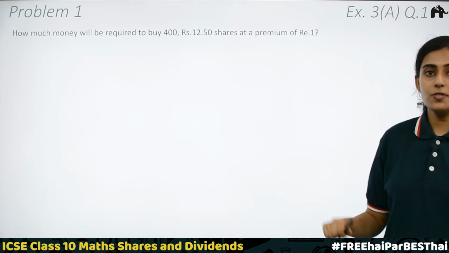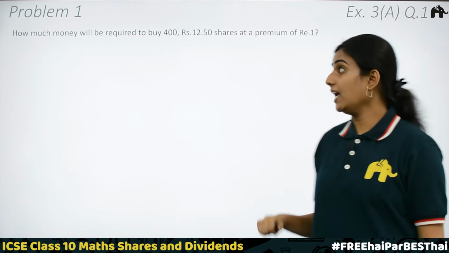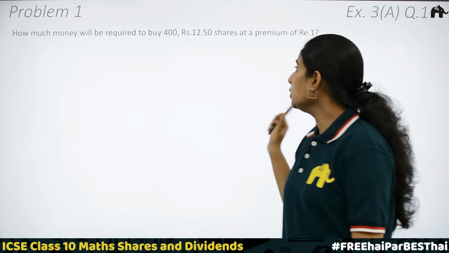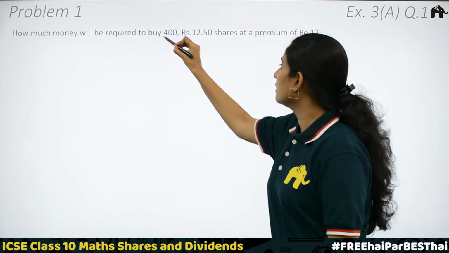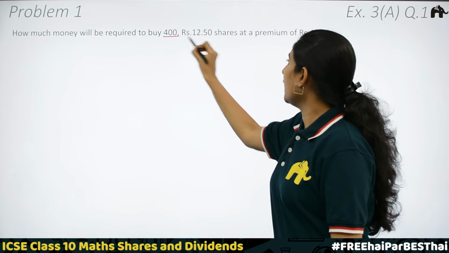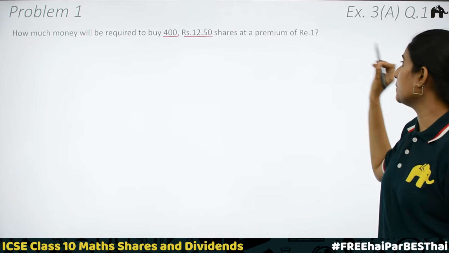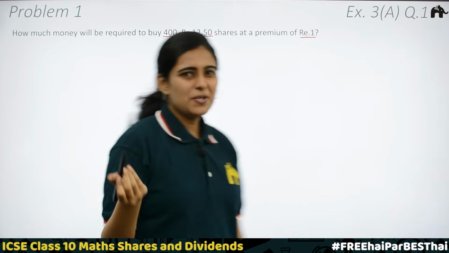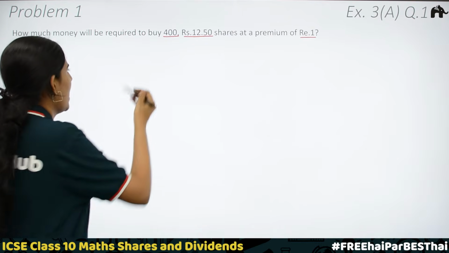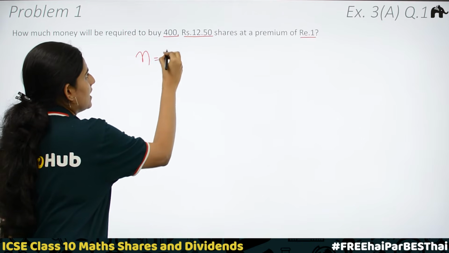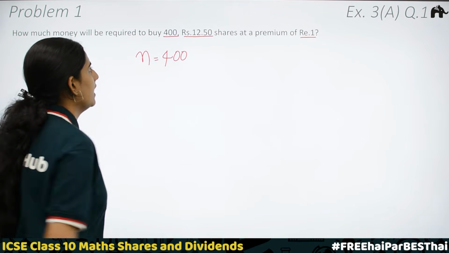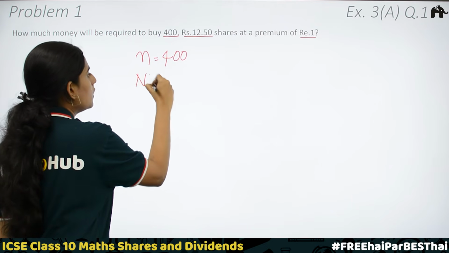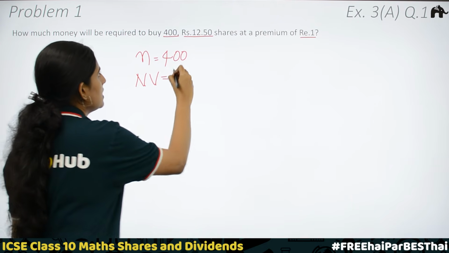Clear? Let's now solve questions from exercise 3A. Here is the first question. How much money will be required to buy 400 rupees 12.50 shares at a premium of rupee 1? This is a simple question, right? We have the number of shares. N is equal to 400. Then rupees 12.50 is the nominal value.